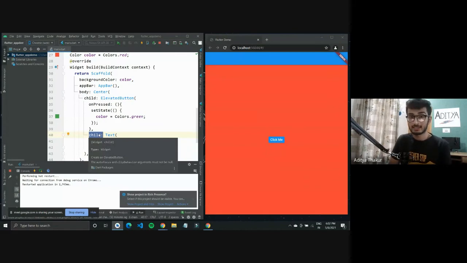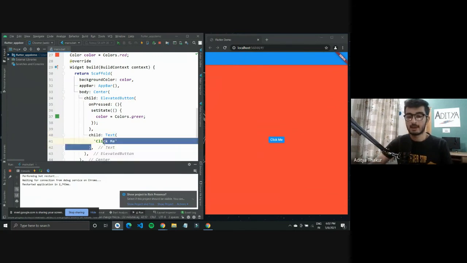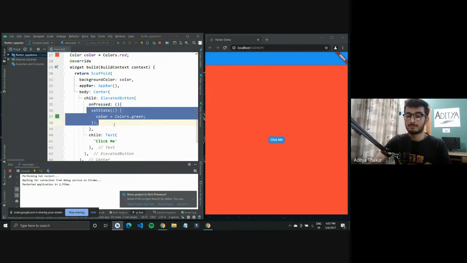We are using the text widget as the child. We'll give some text, like we have used the click me text right here. So this is the text that would come inside this button. And then we can define this on pressed, that is what would happen when the button is pressed. We have defined it to set state.